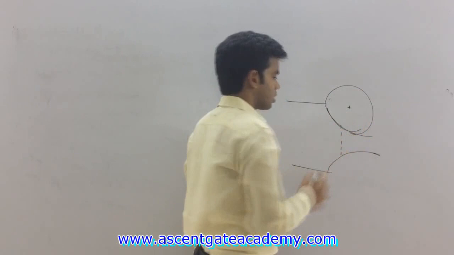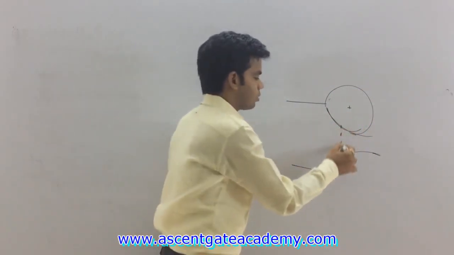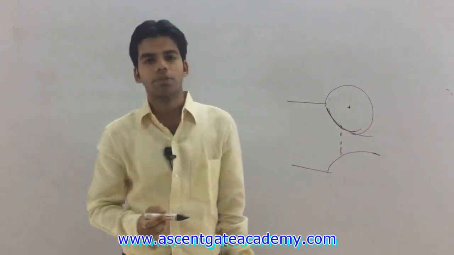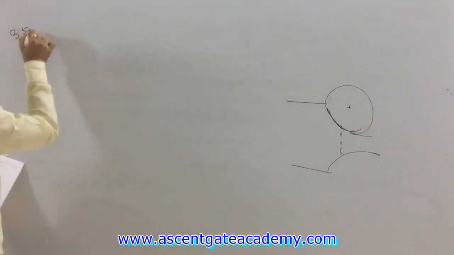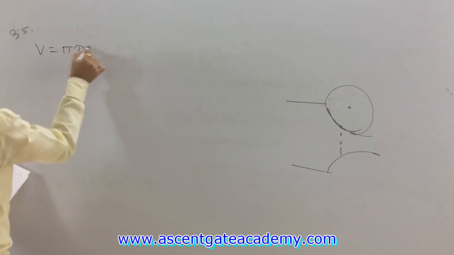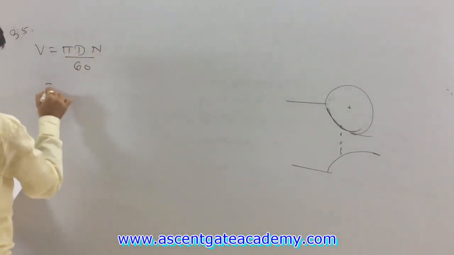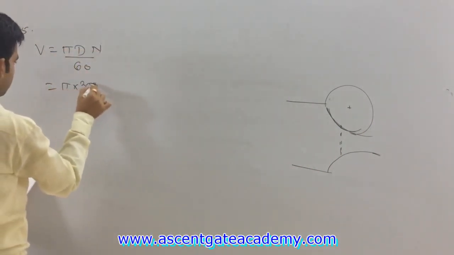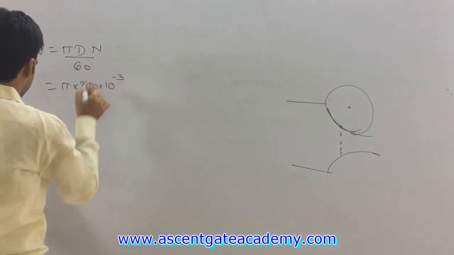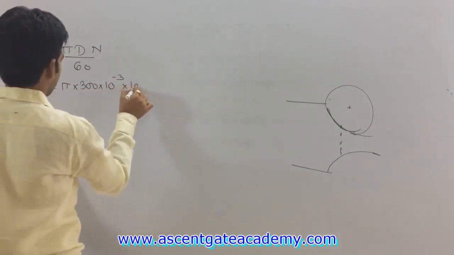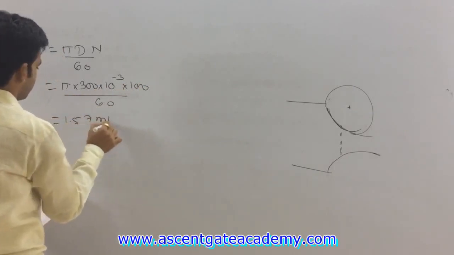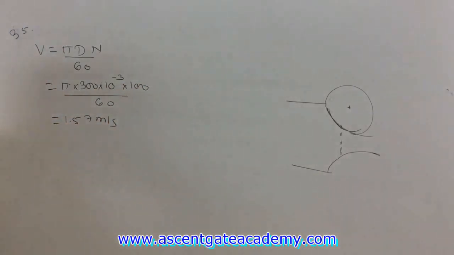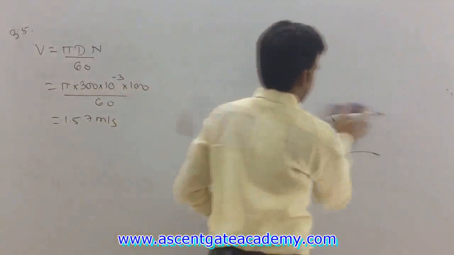Okay, so this is our neutral point, and the velocity of a strip at neutral point is nothing but equal to the velocity of the roller. So we just have to determine the velocity of roller here. So what will be the velocity of roller? V is equal to pi dn by 60. Okay, so just put the values, pi into d, which is equal to 300 into 10 to the power minus 3 in meters, into 100 divided by 60, which is equal to 1.57 meter per second. That's it. Getting this?